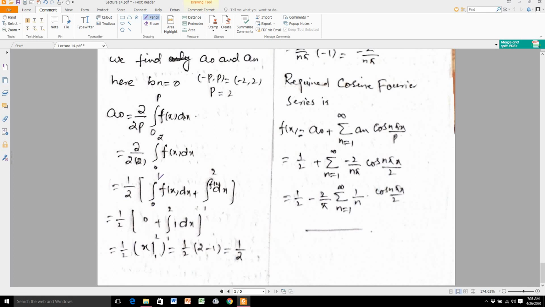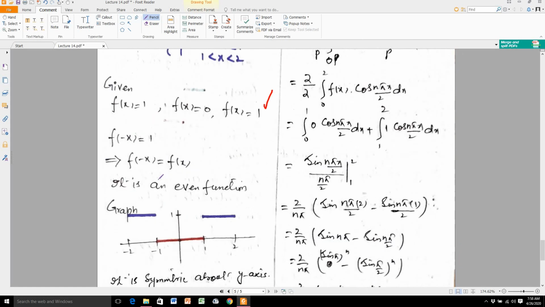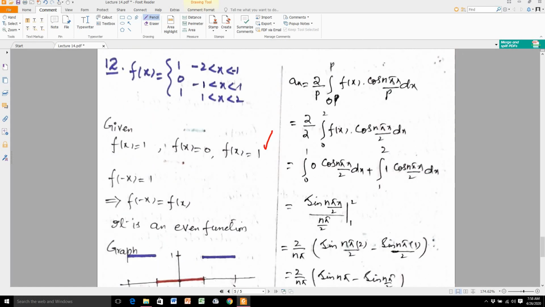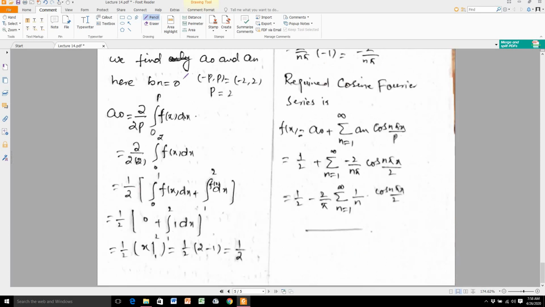From 0 to 1, the value of the function is 0, so I am writing here 0, and from 1 to 2 the value of the function is 1. When I integrate this, I get 1 over 2.